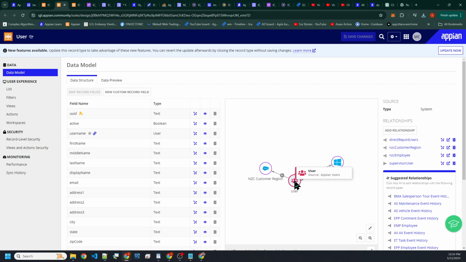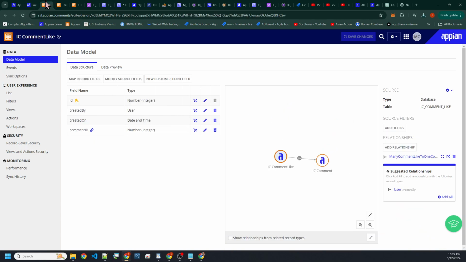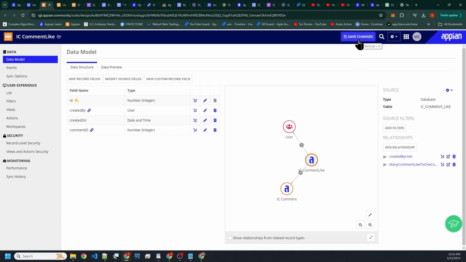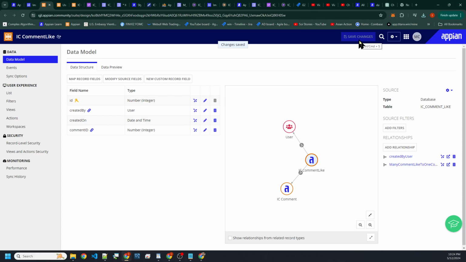Oh, actually, you know what? The source could be Appian users. So we really have to get used to this, right? Okay, boom, right there. All right. So we have to learn how to use the user data source here. So all Appian users. Okay. Because they're all Appian users, we map this relationship here to user here, create a date here.